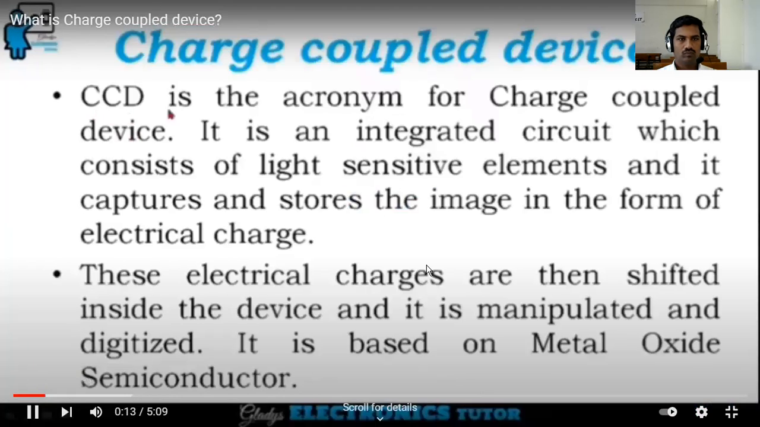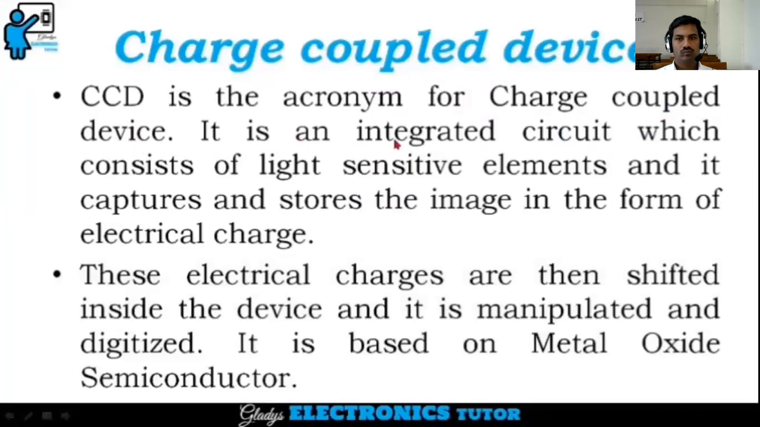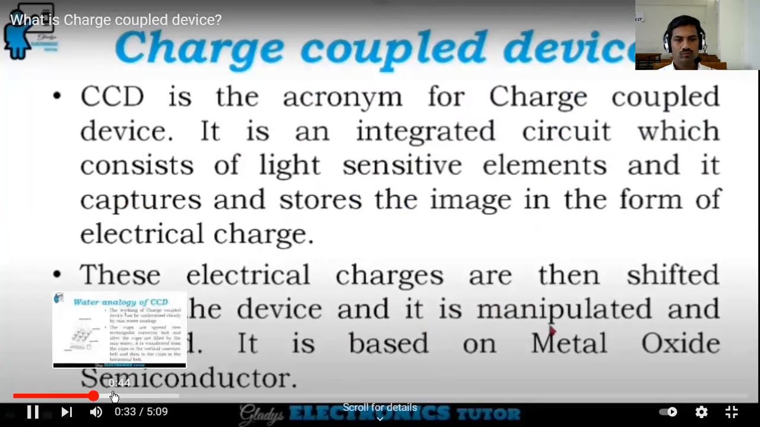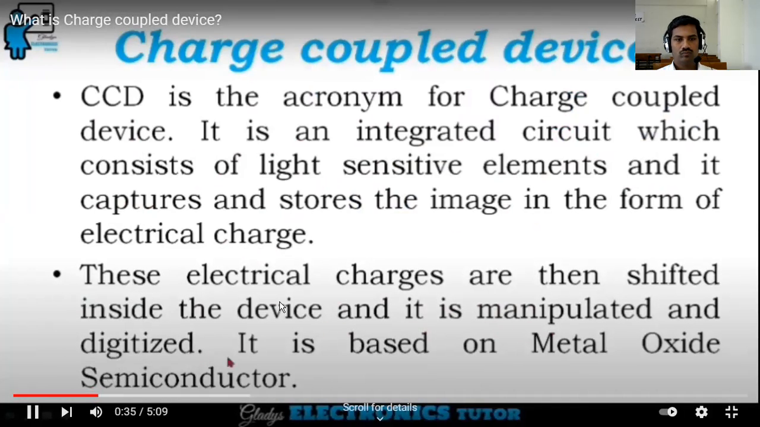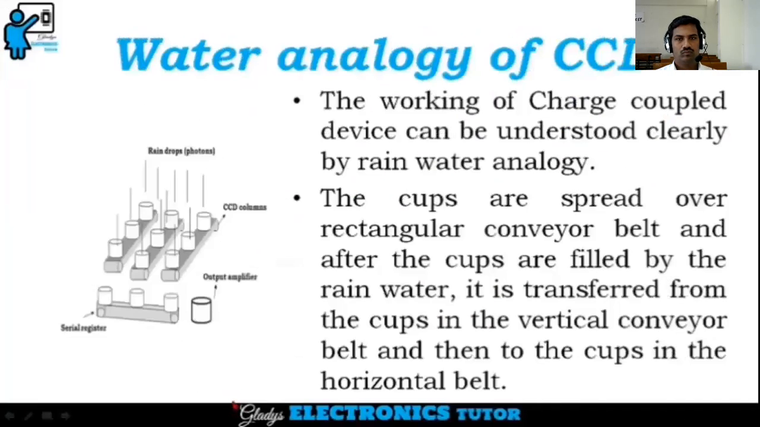So CCD is the acronym for charge coupled device. It is an integrated circuit which consists of light sensitive elements, and it captures and stores the image in the form of electrical charge. These electrical charges are then shifted inside the device, manipulated and digitized. It is based on metal oxide semiconductor.